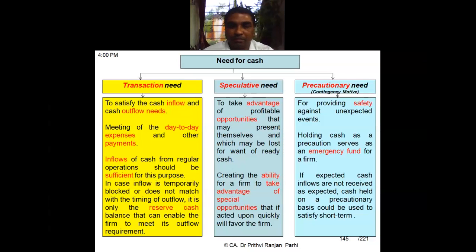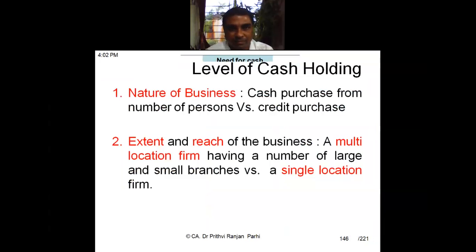Okay, this is over. Need for cash. You have understood all these three kinds of motives.